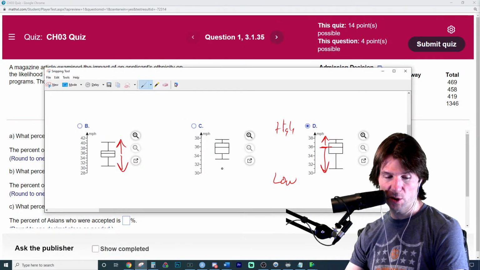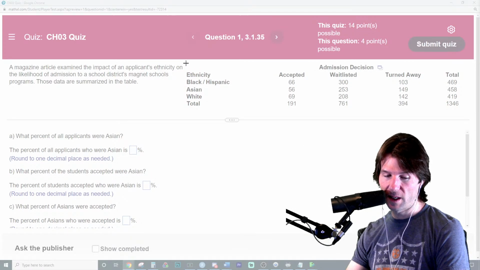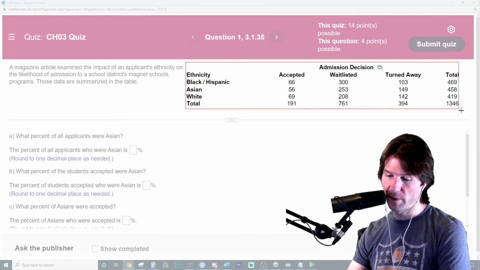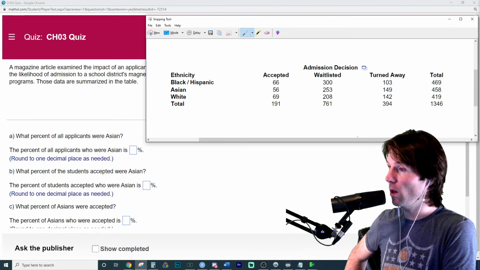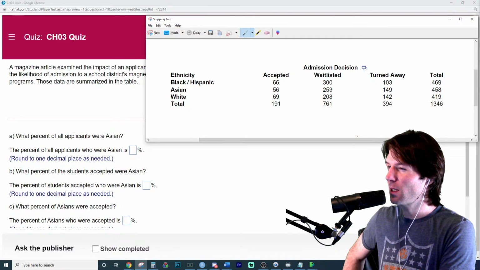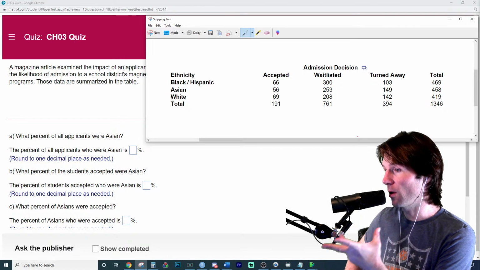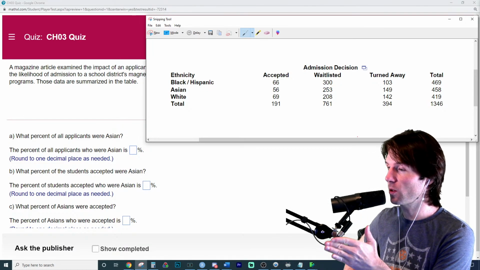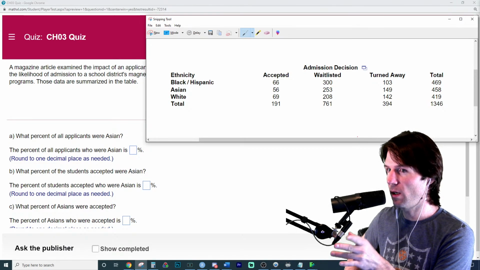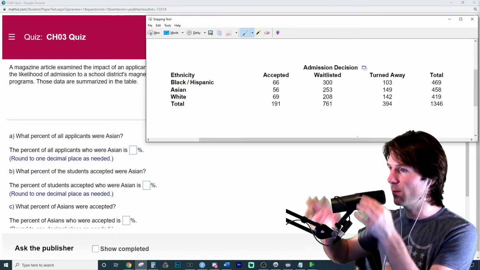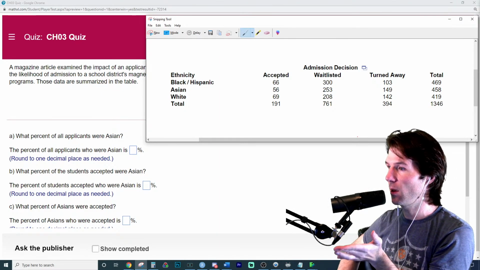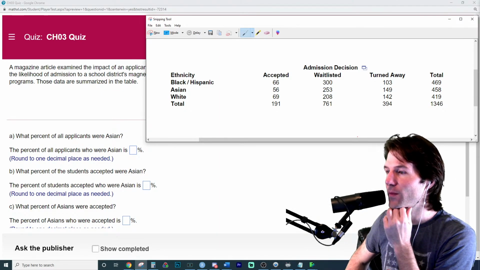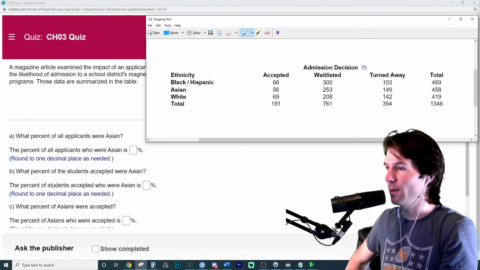So when we look at the first question right here, conditional means it looks at both variables, and marginal means it just narrows it down on one. It first asks, what % of all applicants are Asian? Is that talking about two variables like their admission decision and their ethnicity, or is it talking about one? What % of all applicants were Asian? Does that mention both variables, or does it just mention one of the variables like ethnicity, admission decision?